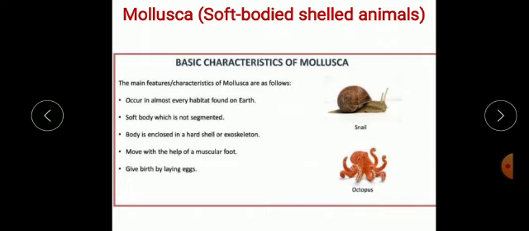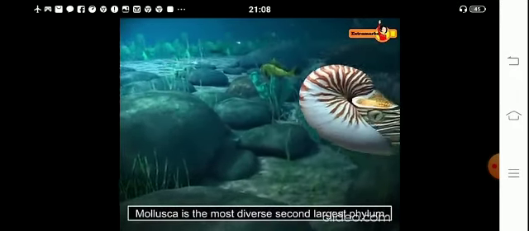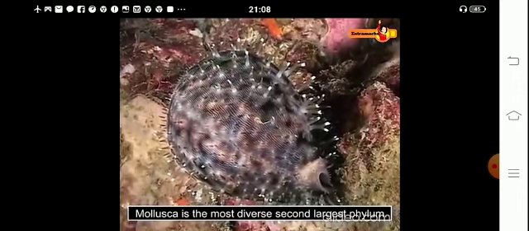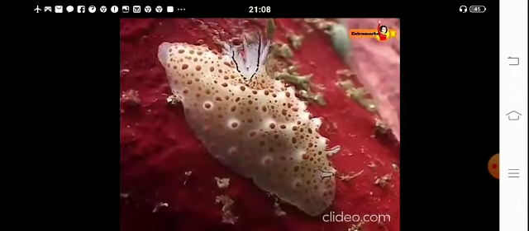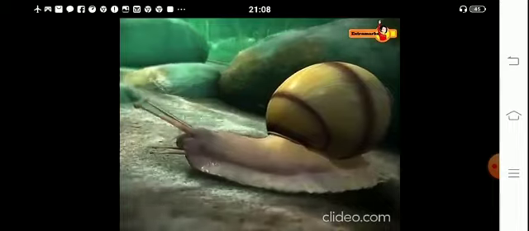The body is enclosed in a hard shell or exoskeleton. They move with the help of a muscular foot. They give birth by laying eggs. Common examples are snail, octopus. Mollusca is the most diverse and second largest phylum of invertebrate animals. They are soft-bodied animals, often with hard shells for protection.